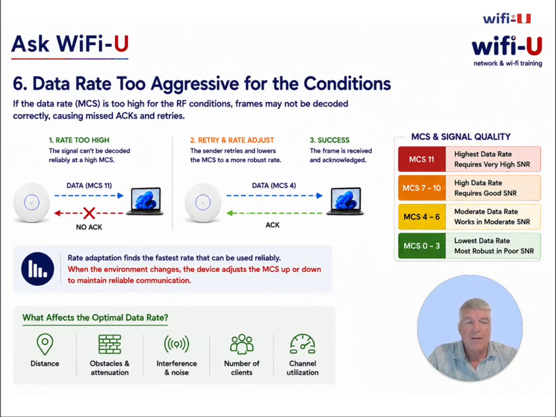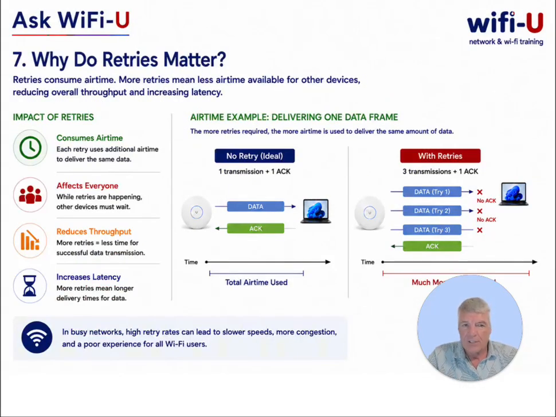So why do we care about retries? Because retries consume airtime. Imagine if I send just one frame and the client receives it correctly the first time. I use the airtime required for that transmission and the acknowledgement, and then I can move on to the next frame. But if that same frame has to be sent 2 or 3 times before it's successfully received, I'm using considerably more airtime to deliver exactly the same amount of useful data.